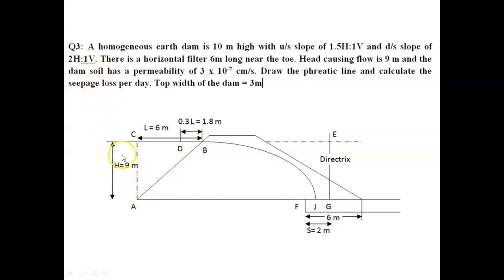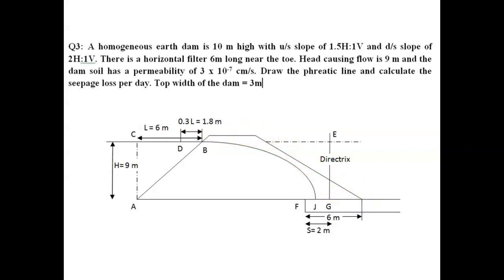How to construct this using the H value? Here head causing flow is 9 meter and total height is 10 meter. So we can draw like this, and then using the slope values, we can draw the dam section to some scale.